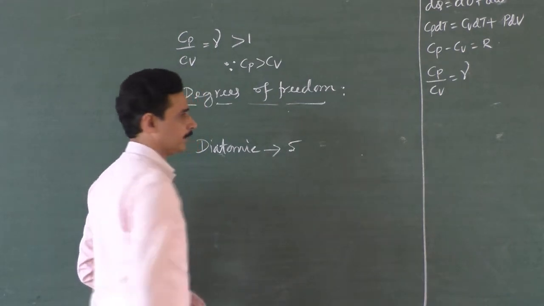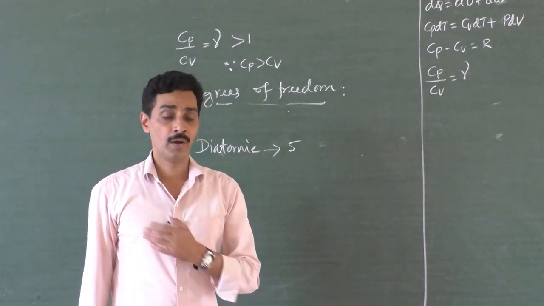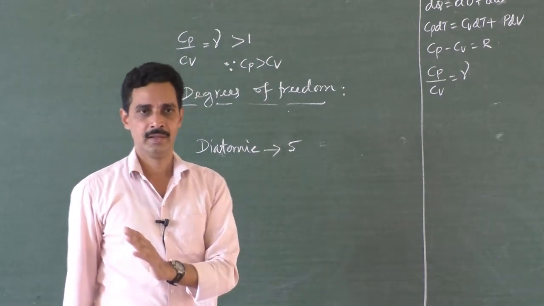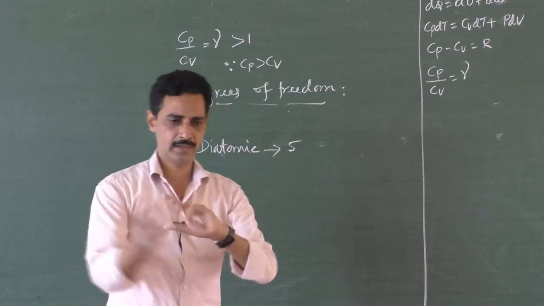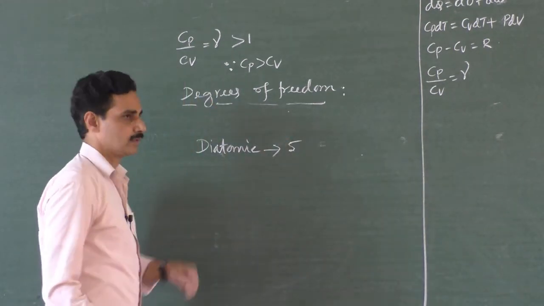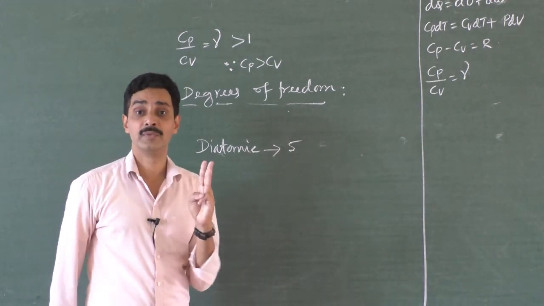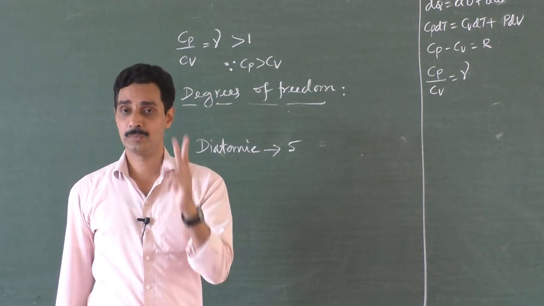5 degrees of freedom. It will use the supplied energy for all the degrees of freedom equally. In order to rotate like this, the energy used is the same as in order to rotate like this and in order to move in the 3 directions. So a diatomic molecule has 3 translational degrees of freedom, that means 3 translational motions and 2 rotational motions.